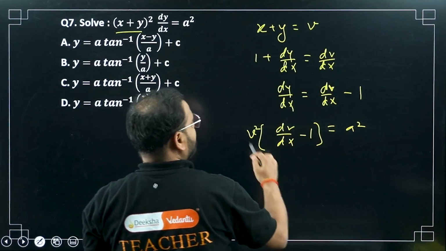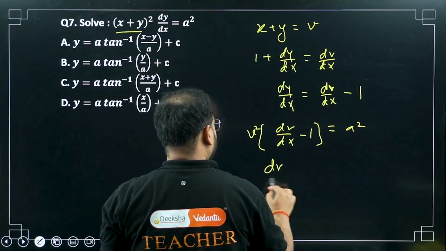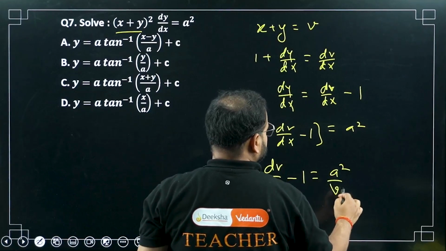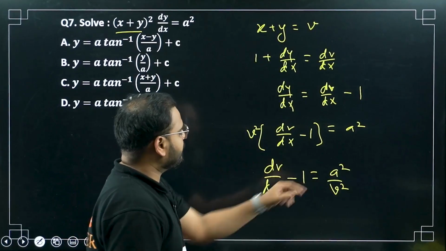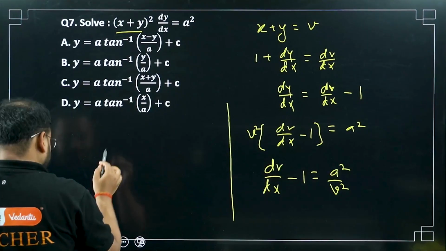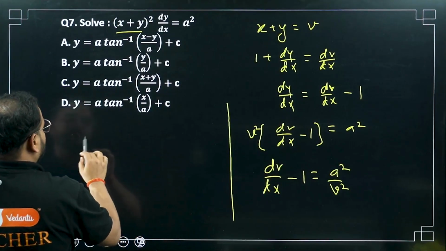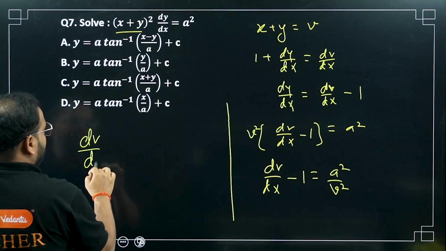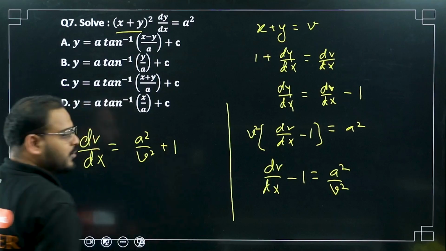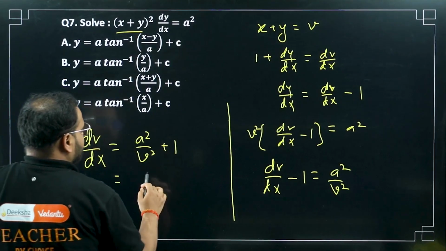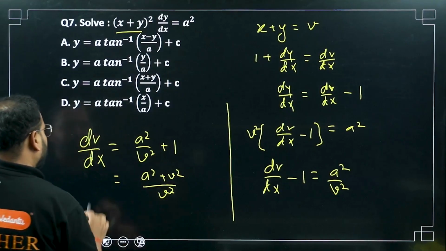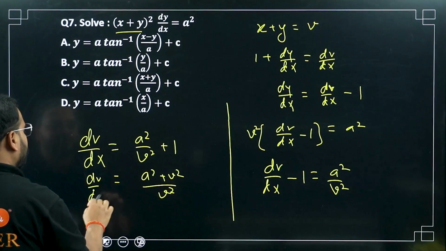Now bring this v squared on that side. I'll get dv by dx minus 1 equals a squared by v squared. Now bring 1 on that side, and I get dv by dx equals a squared by v squared plus 1. Very simple. That is a squared plus v squared upon v squared, and this is dv by dx.